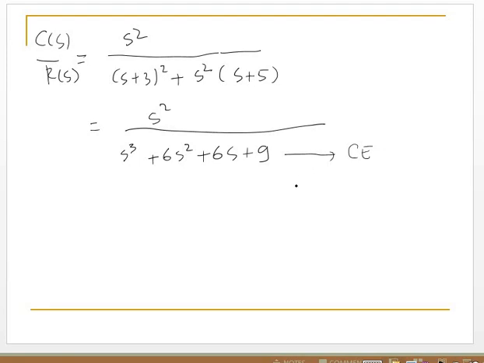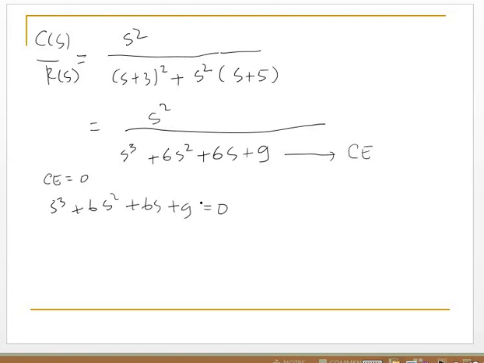And then in order to determine the poles of the system, we should set CE equal to 0. It means S cubed plus 6S squared plus 6S plus 9 equal to 0.